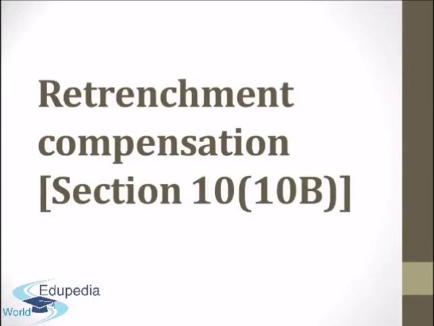In today's class we are going to cover the topic of retrenchment compensation under Section 10, sub-section 10B. This is also one of the incomes covered under Section 10 which do not form part of the total income up to a certain limit. Now let us see what retrenchment compensation is and what its tax implications are.